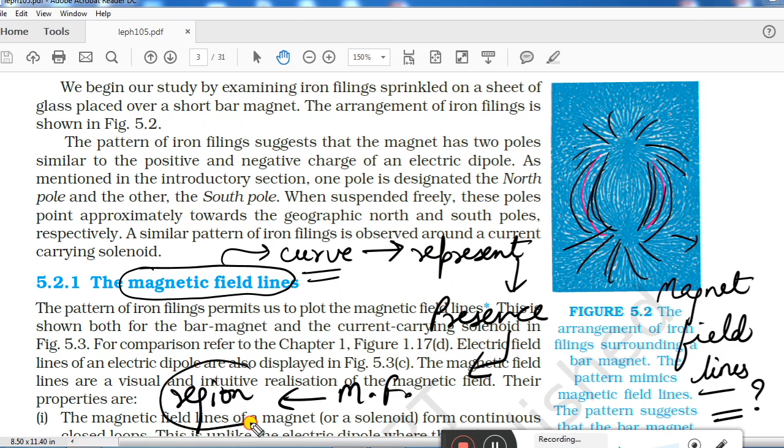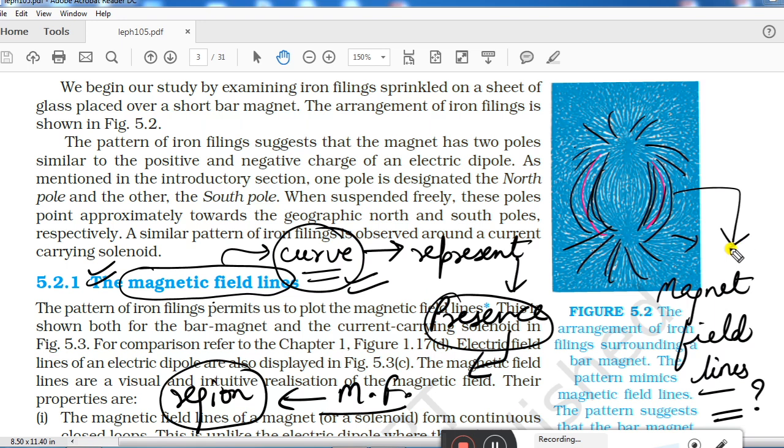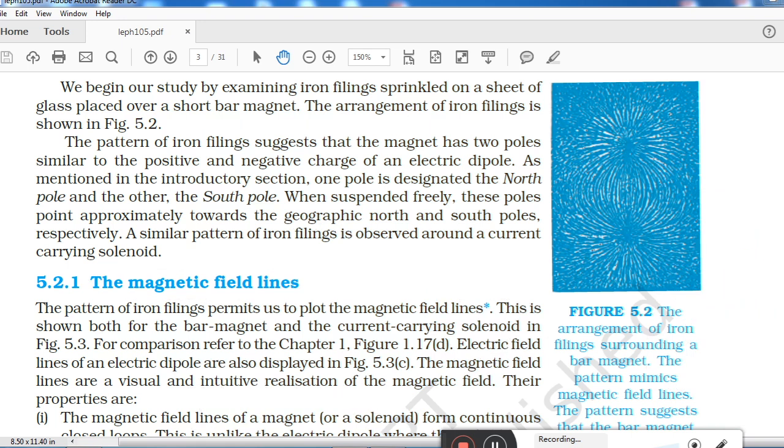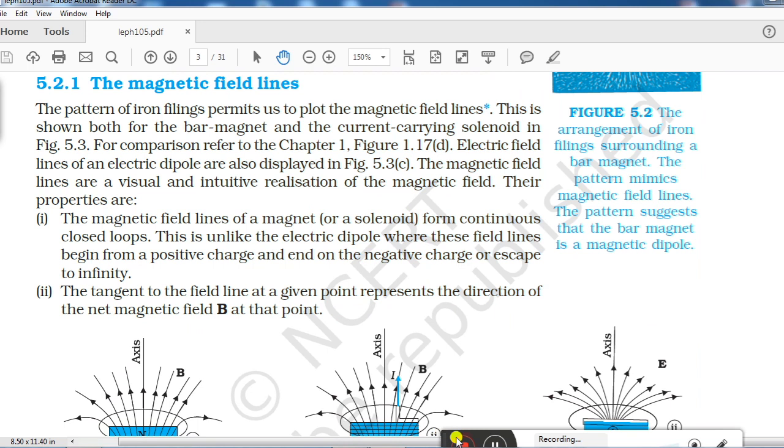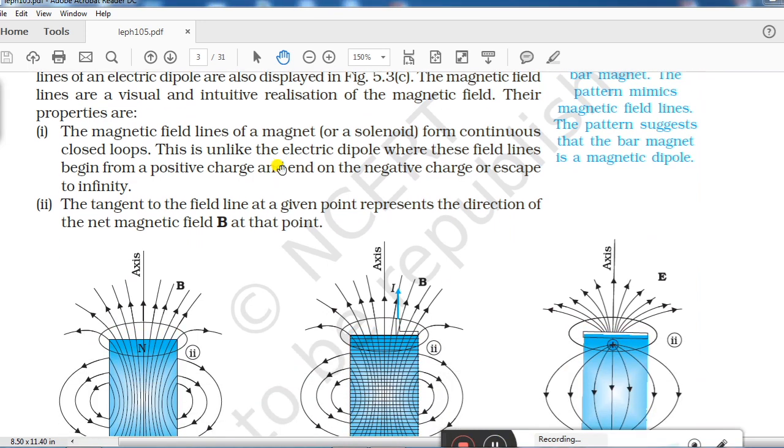If in a particular region magnetic field is present, then its presence can be represented by some special curves, and those special curves are called magnetic field lines. So we were calling these curves magnetic field lines. This is only about magnetic field lines we have to study here. After that there are some properties of magnetic field lines. Let us discuss them one by one.